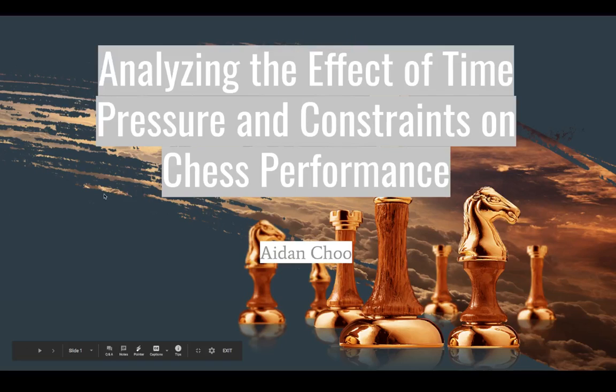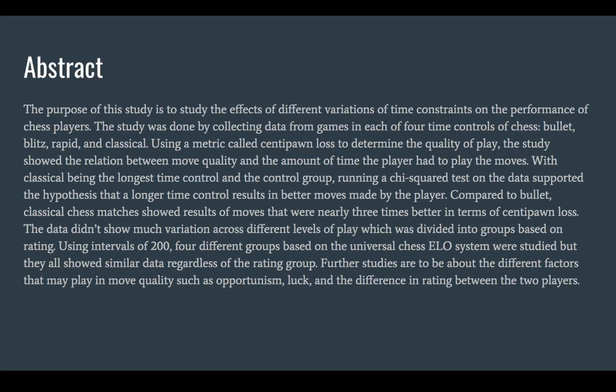My name is Aidan Choo, and this is analyzing the effect of time pressure and constraints on chess performance. The purpose of the study is to study the effects of different variations of time constraints on the performance of chess players. The study was done by collecting data from 4 time controls of chess: bullet, blitz, rapid, and classical. Using a metric called centipawn loss to determine the quality of play, the study shows the relation between move quality and the amount of time that the player spends.